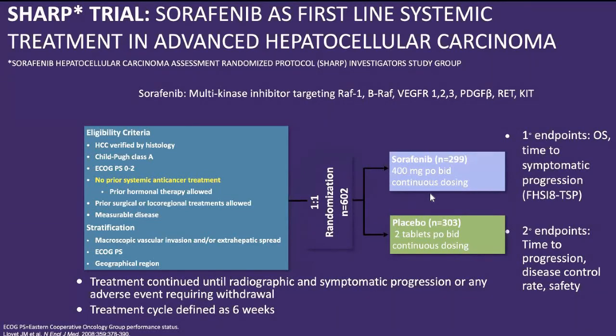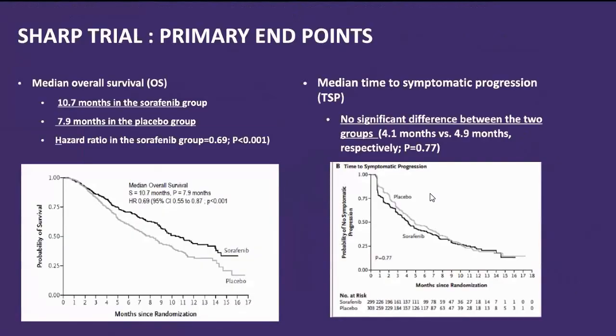The primary endpoints of this trial were overall survival and time to symptomatic progression. In the curves, the first one shows the median overall survival. There is some difference in OS: sorafenib showed 9.7 months median OS compared to 7.9 months with placebo. But the median time to symptomatic progression showed not much difference, with curves going in a similar line, roughly 4.1 versus 4.9 months.